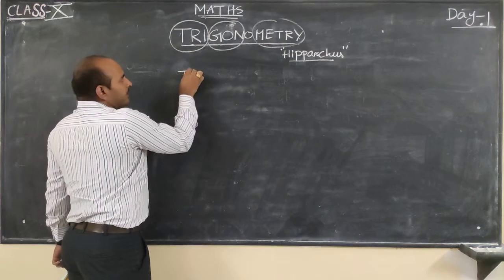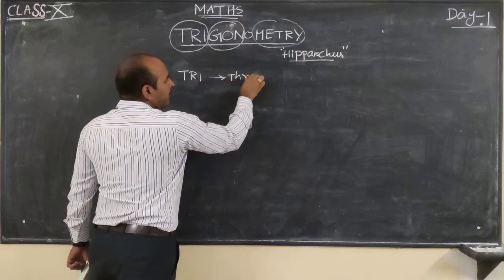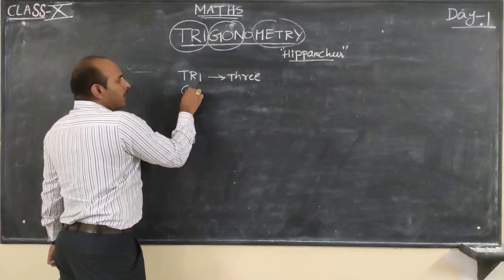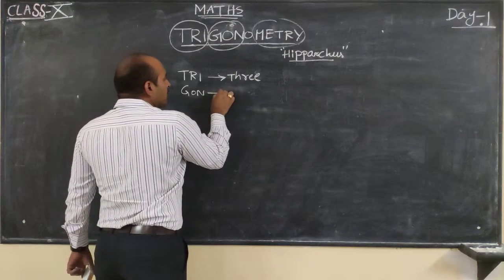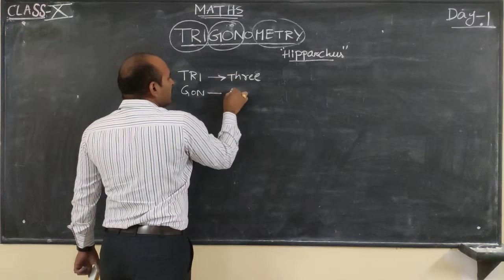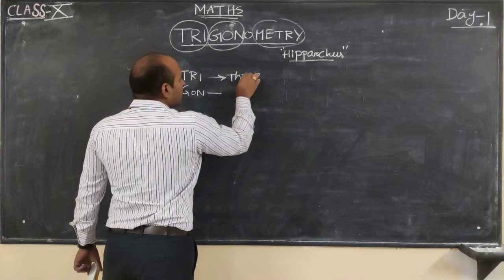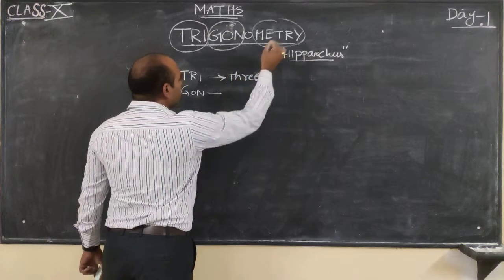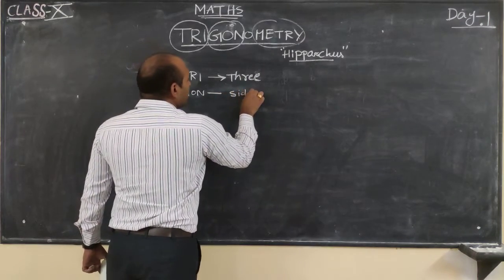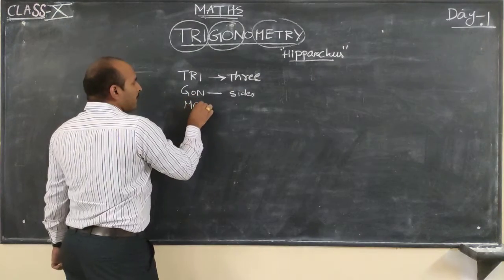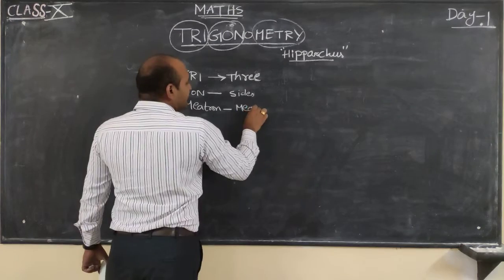Here tri means three, gon means sides, and metron means measurements.